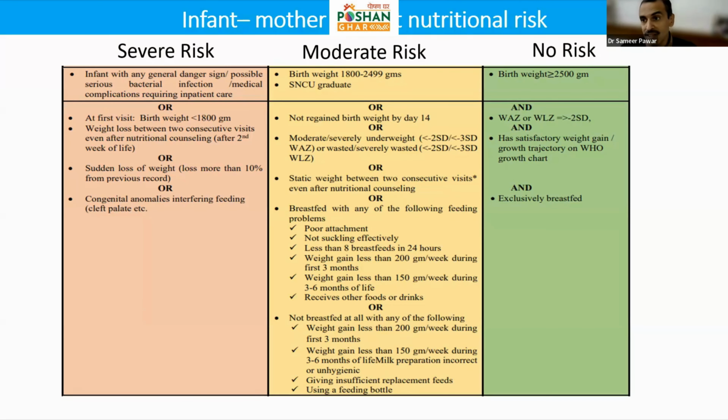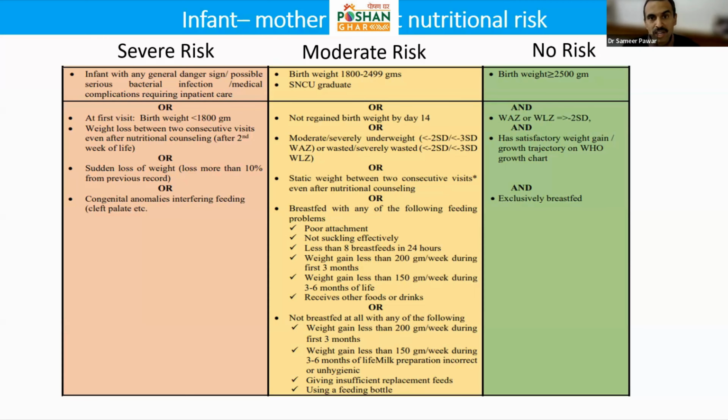Those who have less than 1800 grams of birth weight are at a severe risk of growth faltering early. They have actually faltered growth at birth, and they are likely to continue on that trajectory of faltered growth. Those who have 1800 to 2500 grams fall under moderate risk and need support to really catch up their growth. And those who have good birth weight above 2500 have lesser risk or no risk.